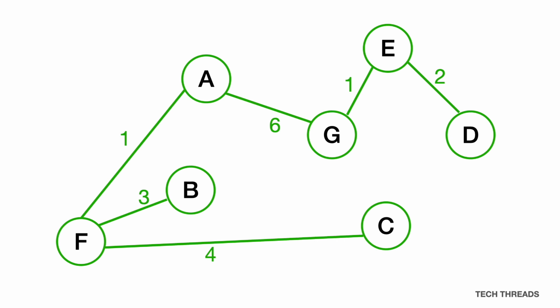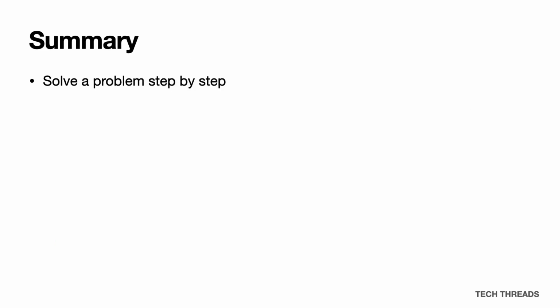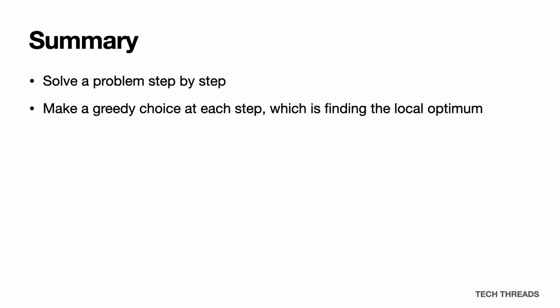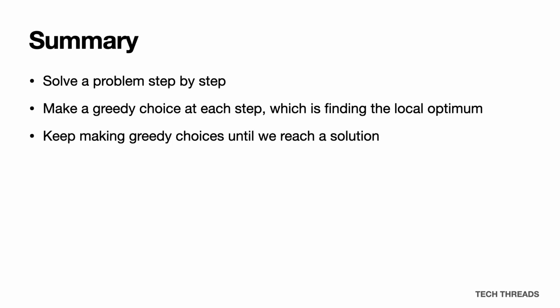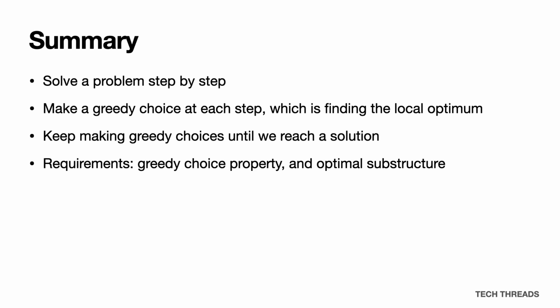In our first example, we saw that depending on the structure of the tree, it was possible to follow a greedy algorithm and end up with a non-optimal solution. Prim's algorithm isn't like this, which is why it's such an effective greedy algorithm. No matter what, it will always lead to an optimal solution. To summarise, greedy algorithms solve problems step by step and make a greedy choice at each step, which means finding the local optimum. It keeps making greedy choices until a solution is reached. Greedy algorithms can be used for problems which have a greedy choice property and optimal substructure.